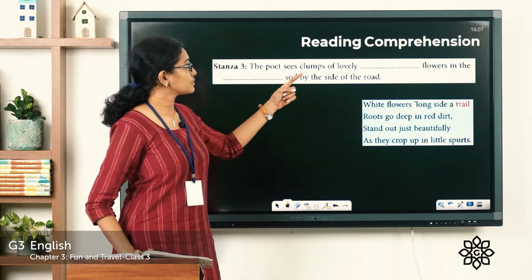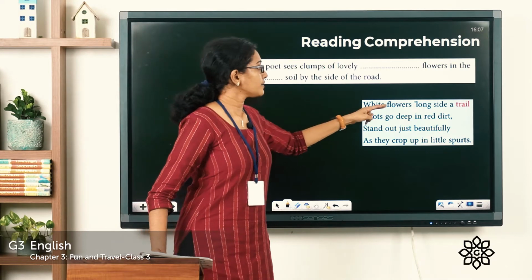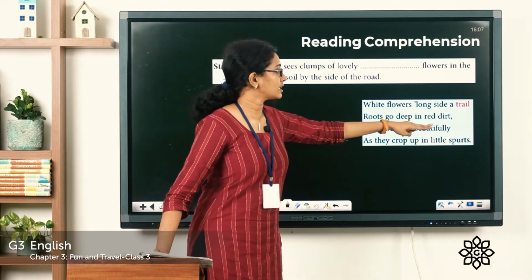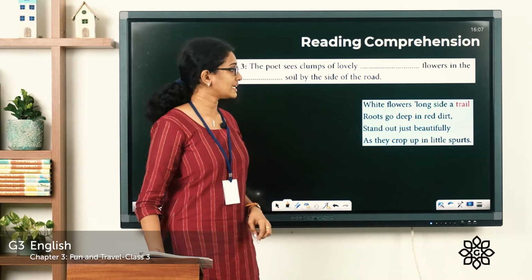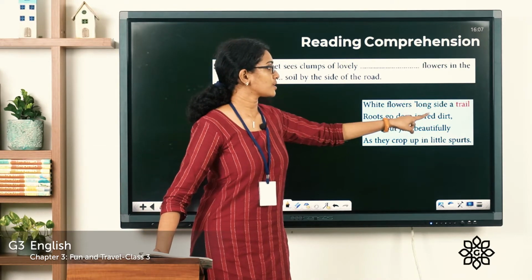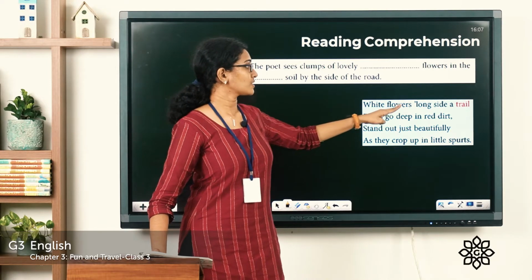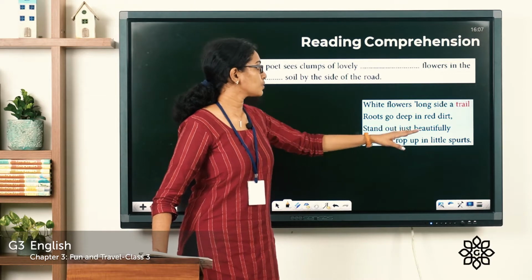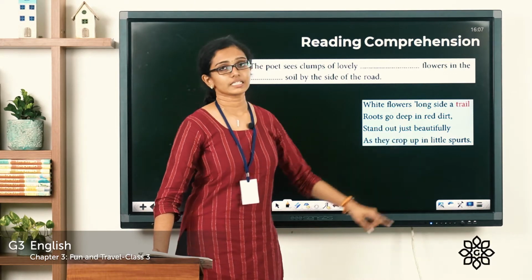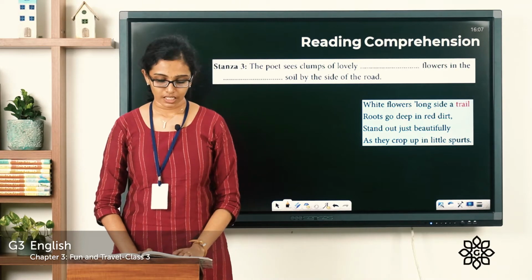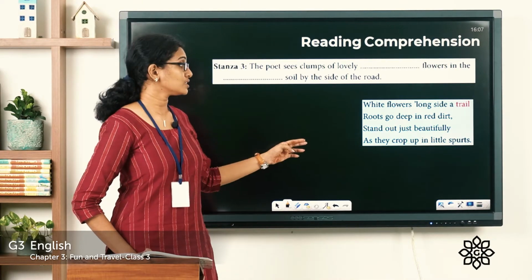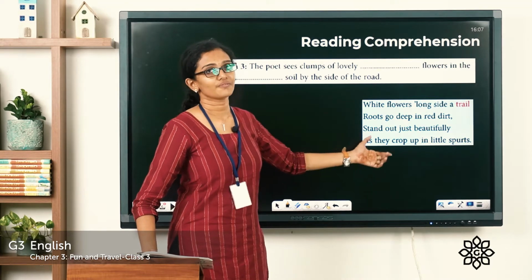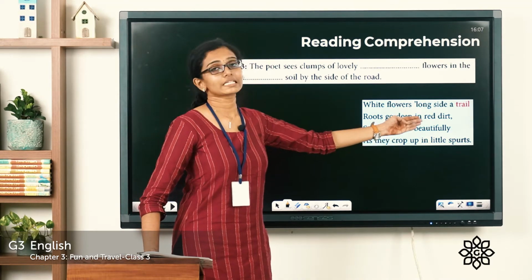So, what does this mean? The poet sees clumps of lovely what? White flowers alongside a trail. Roots go deep in red dirt. Here, dirt means soil. So, red soil. Where do the flowers grow? The flowers grow in red colored soil or red soil. Stand out just beautifully as they crop up in little spurts. What does crop up mean? Crop up here means the flowers are growing in bunches full of life. So, that is what crop up in little spurts means.